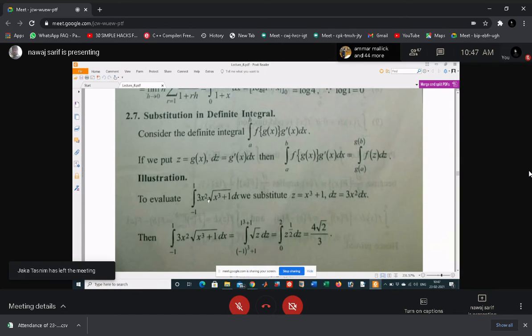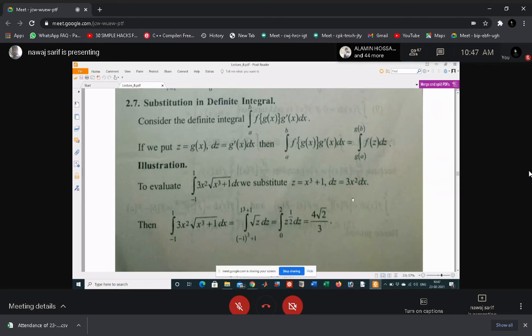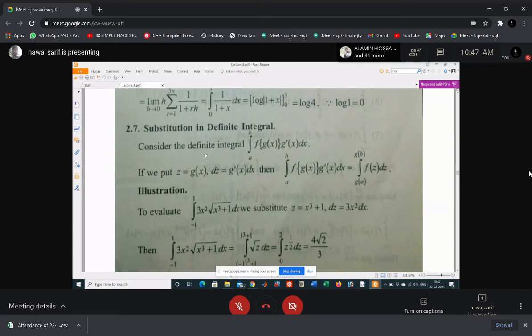This is the example: this is 3x square, and this is square root of x cube plus 1. The outside function is just the derivative of the inside function. So putting x cube plus 1 equal to z, you will get this. This is just the substitution method, which I think all of you know.